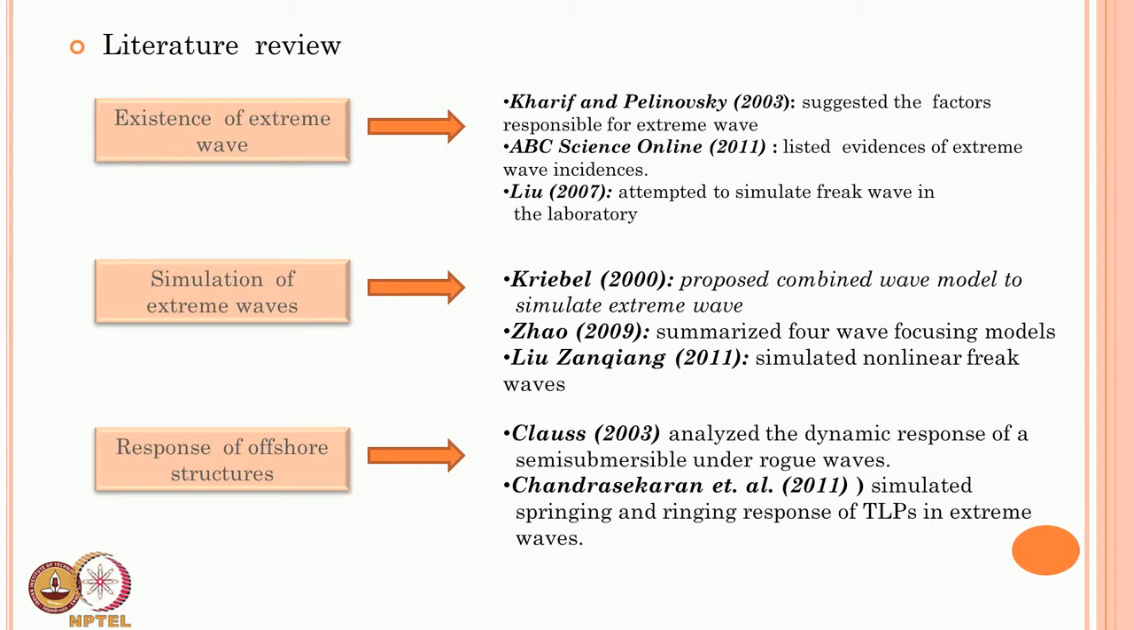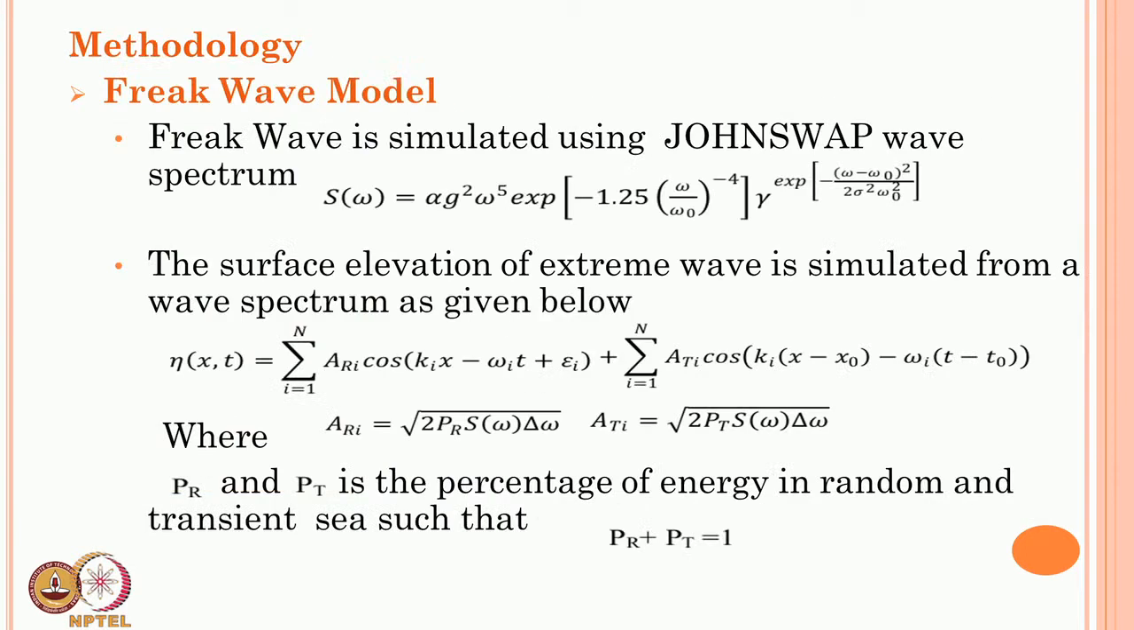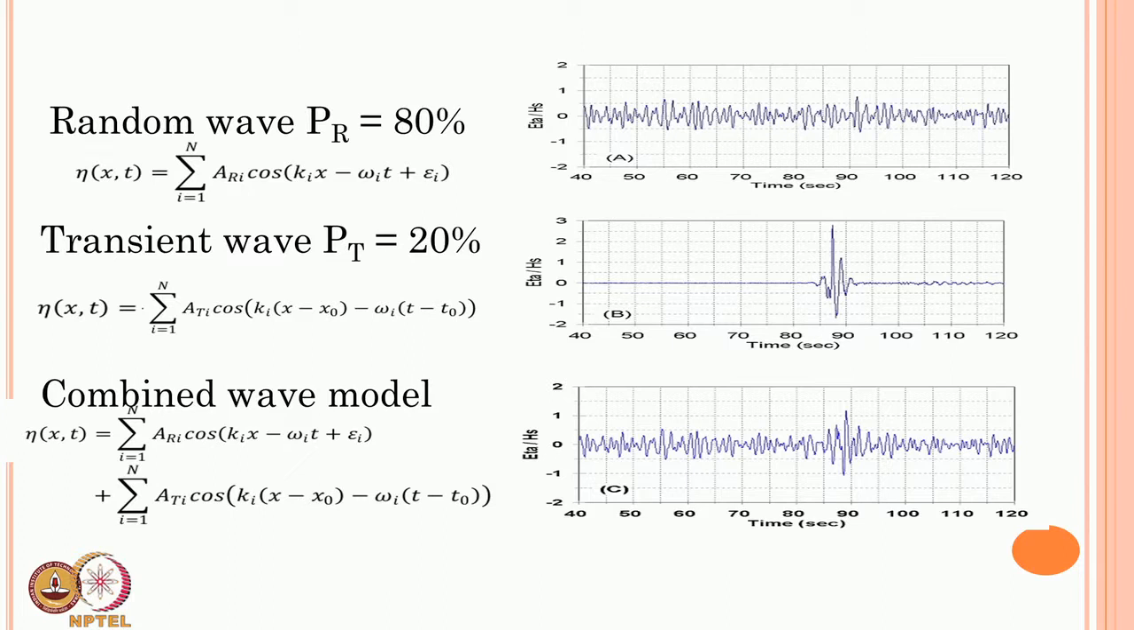A study was done again on TLP, and the literature review is given here. The freak wave model was generated using a JONSWAP spectrum. In this case, the earlier case was a modified PM spectrum, and you can see here the random wave measured and the random wave. I will show you the comparison quickly here.